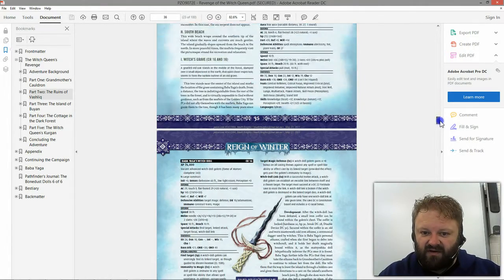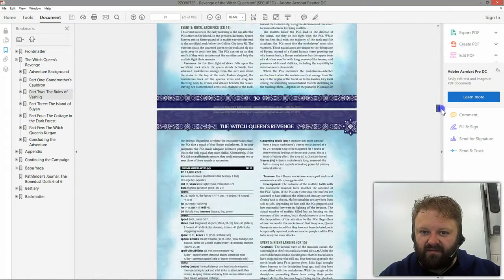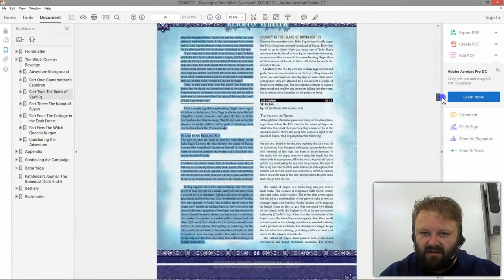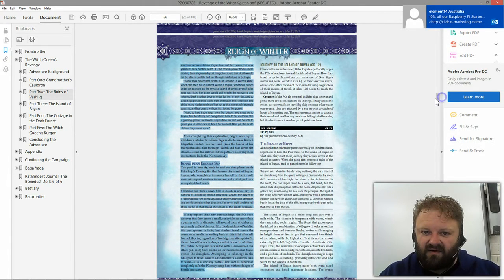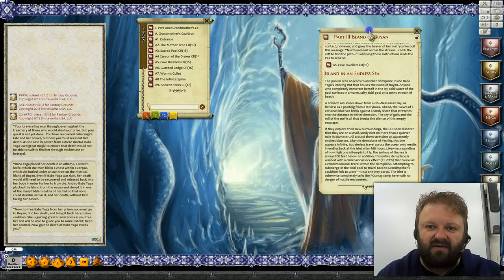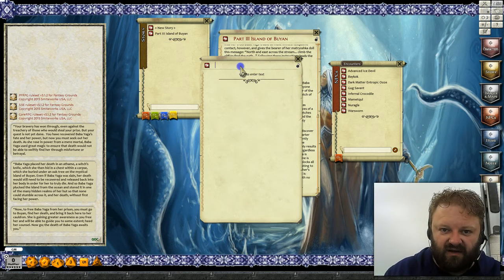Part 4's a little bit far. Getting there. Okay. There we are. So Journey to the Island of Buyan is the next section. So what I tend to do is I'll leave this section open and I'll create myself a new item. Okay. So we've got the new story here, and it's Journey to the Island of Buyan.